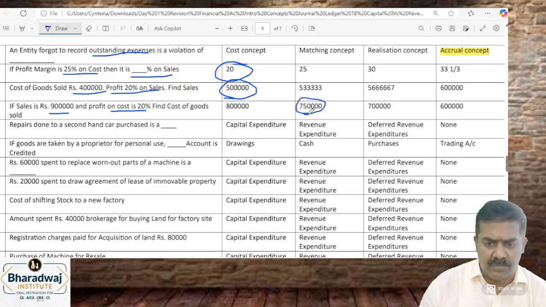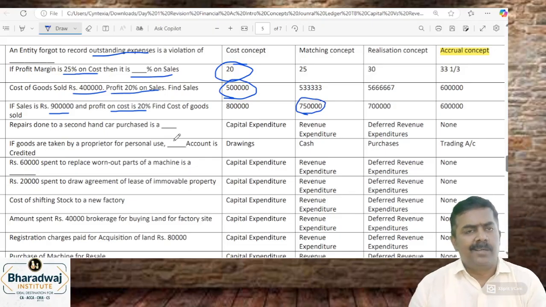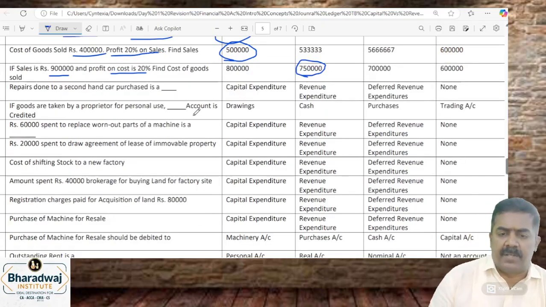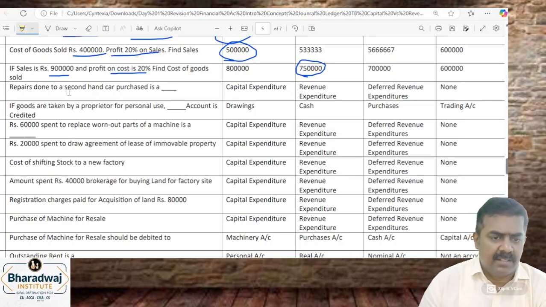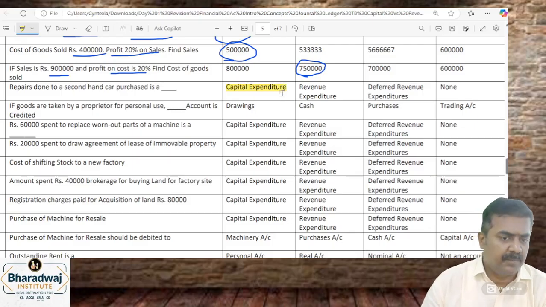This 7,50,000. Repairs done to a second-hand car purchased is a second-hand car purchase பண்றீங்க, immediate repair பண்றீங்க. அது என்னது? Capital expenditure. பார்த்தோம். Before the asset is put into use.